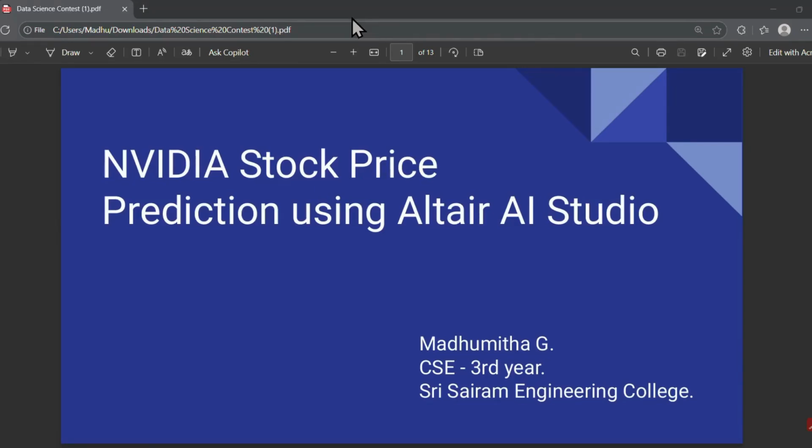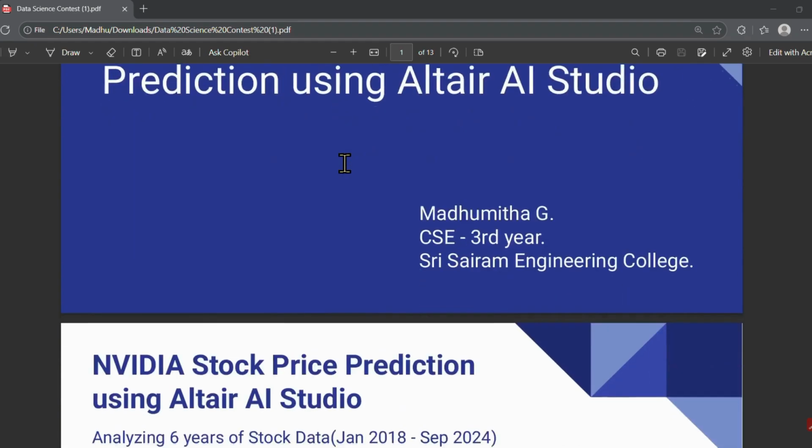Hello everyone, my name is Madhumita and I am presenting my project titled NVIDIA Stock Price Prediction using Altair AI Studio. This is an end-to-end machine learning project where I used the Altair no-code platform to predict the daily high stock price of NVIDIA based on the historical stock data.